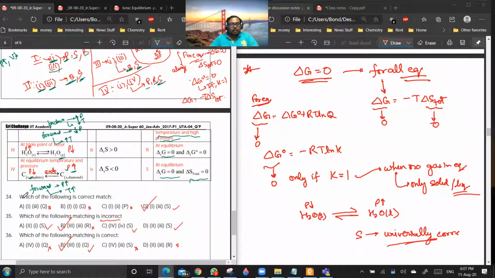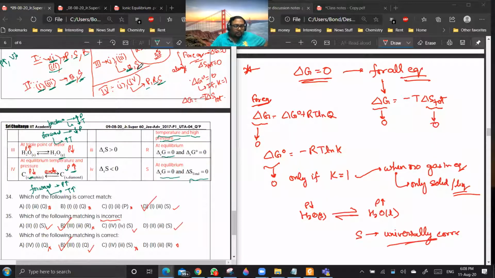Now you see, when you're talking about which of the following is the correct match, first check the given options. 1, 3, S is correct. So that is matching. 1, 2, P is not correct. 1, 1, Q is incorrect. 1, 3, Q is incorrect. So 34 is done. 35: which of them is incorrect? If you're talking incorrect, the given answer is B. 3, 3, R: you see, with 3, 3, there is no R option.